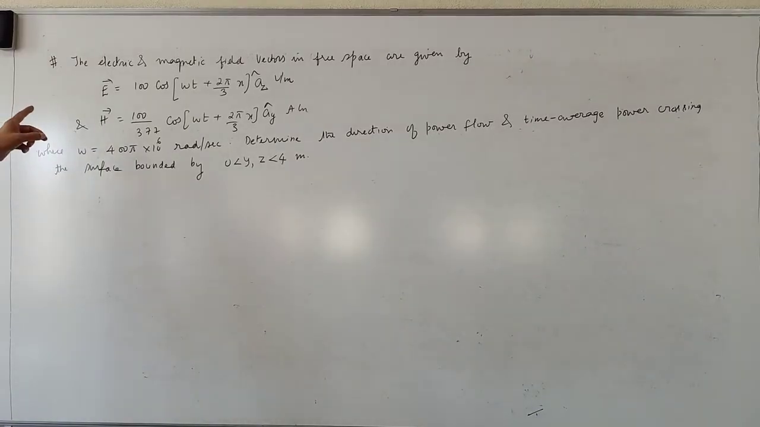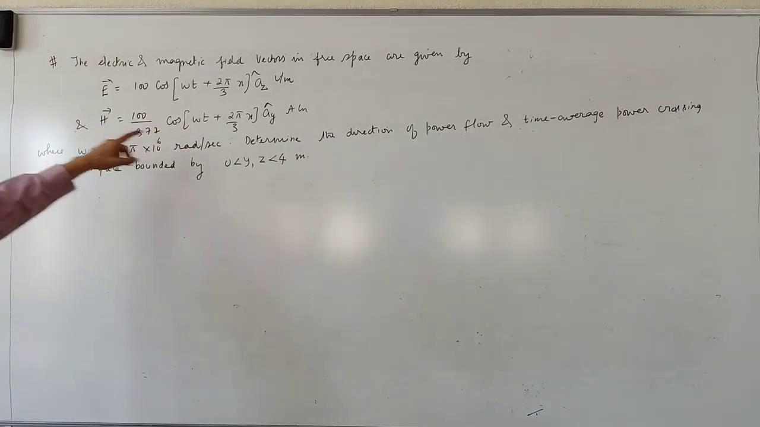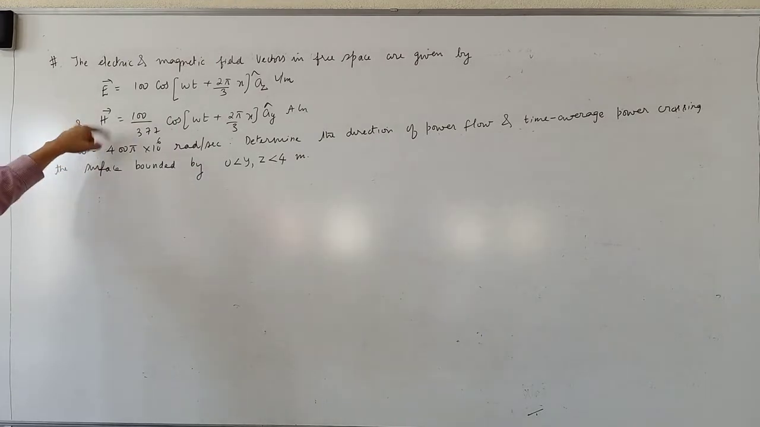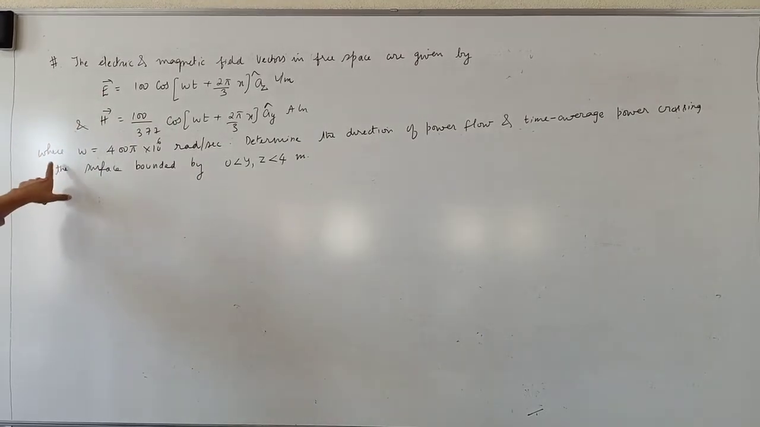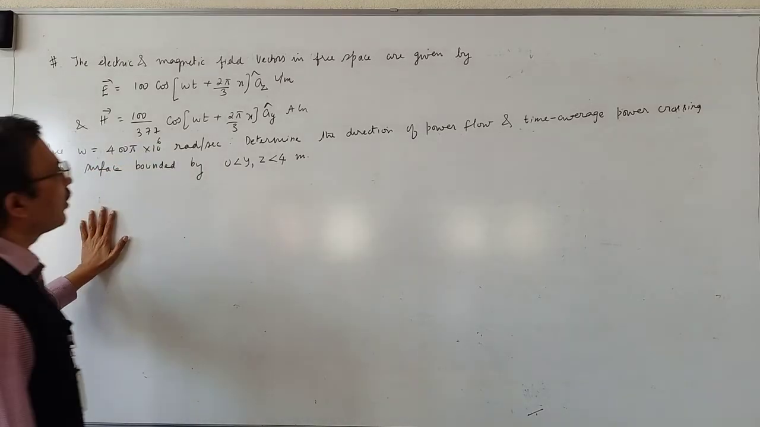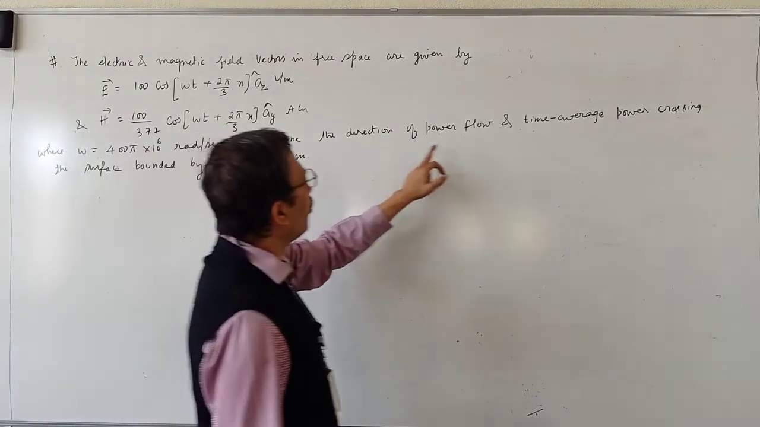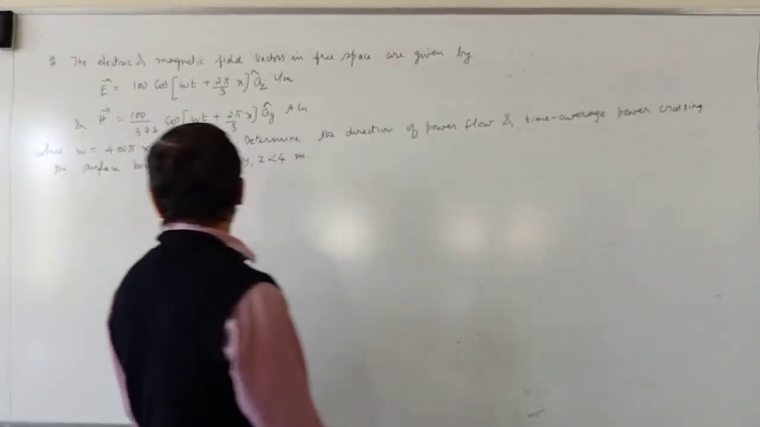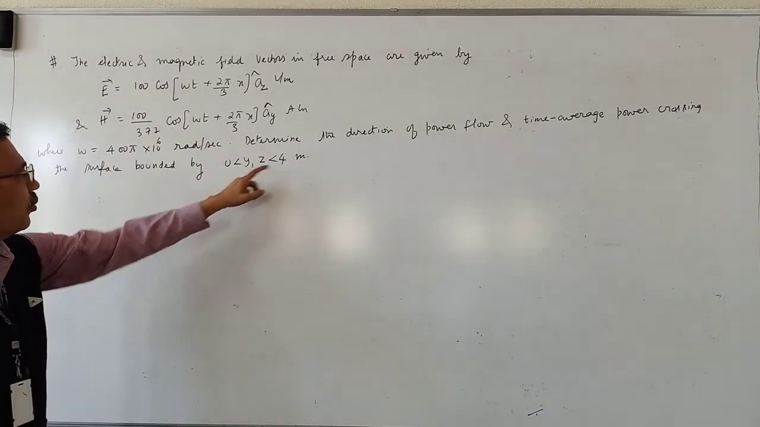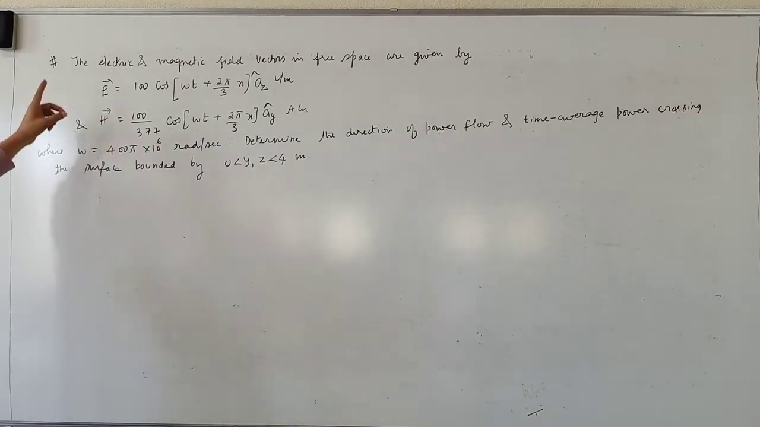Next problem. The electric and magnetic field vectors in free space are given by. Definitely these are connected to a plane wave. Vector E and vector H are related to a plane wave. Omega is equal to 400 pi 10 to the power 6 radians per second. Determine the direction of power flow and time average power crossing the surface bounded by y and z varying from 0 to 4 meters.